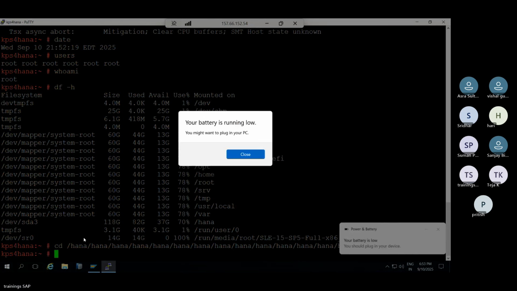Okay. So suppose normally I want to go to the C drive or D drive. If you double click it, you will go to the C drive or D drive. That is fine, right? But here, what you have to do is cd /hana.